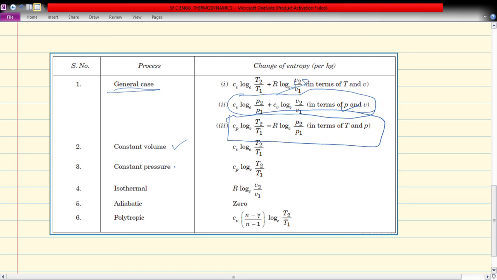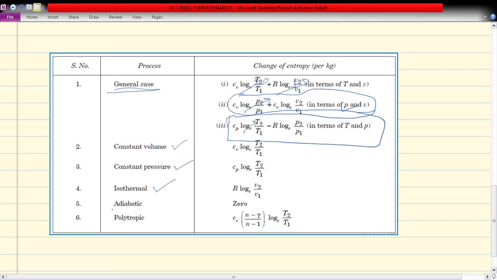In the case of constant pressure also this term will cancel, because P2 upon P1 is 1 and log 1 is 0. Similarly for the isothermal process the temperature term is 0, and the remaining term of the equation becomes the entropy change.